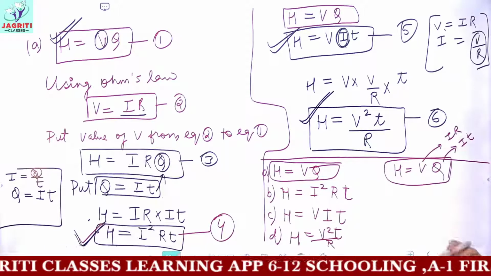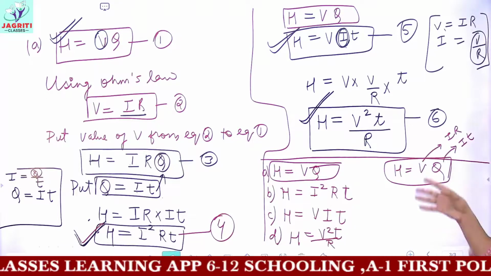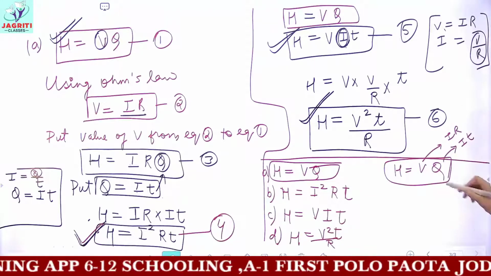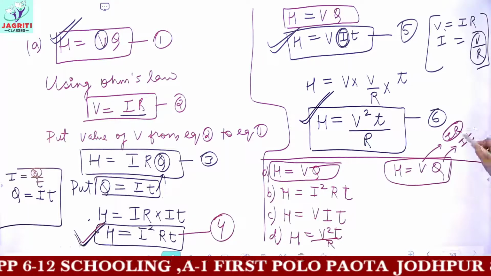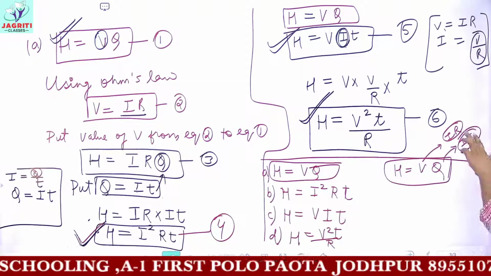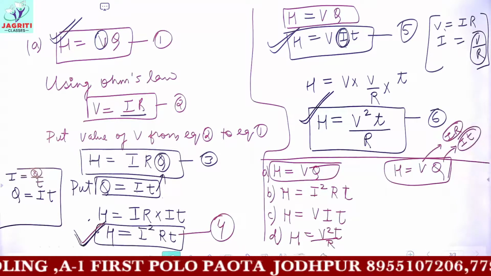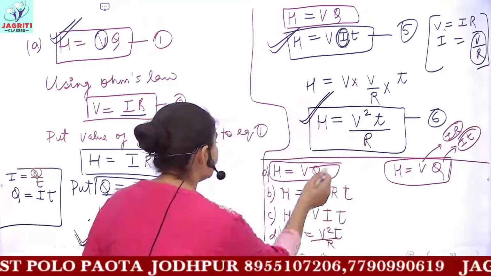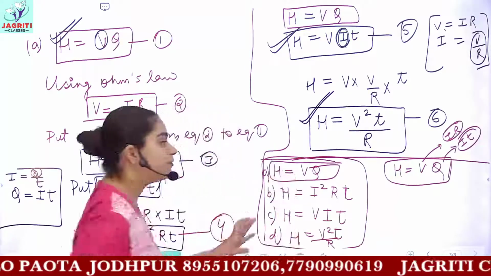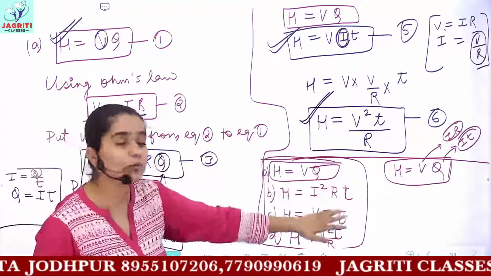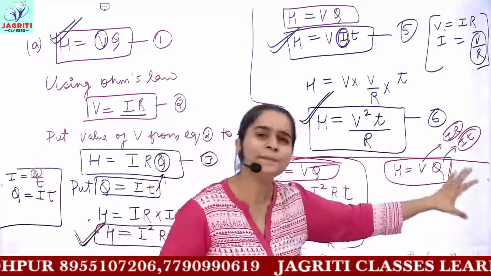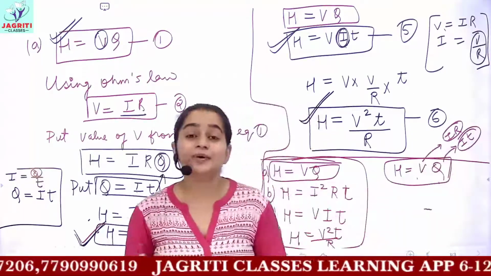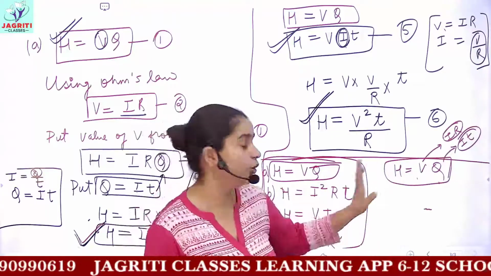If you substitute these values, then you can get all these formulas of heat. So it's best if you learn just this formula, if you have understood the derivation and the concept. What is in the derivation? You just have to put V equals IR and Q equals IT. And in the third case, you put both the values together, and so you can easily get all the formulas. But if not, then you can learn all these 4 formulas. Whatever way you find it easy, to learn the formulas, or to learn just one formula and then derive the others, keeping V equals IR, Q equals IT, you can get any kind of formula which you want.